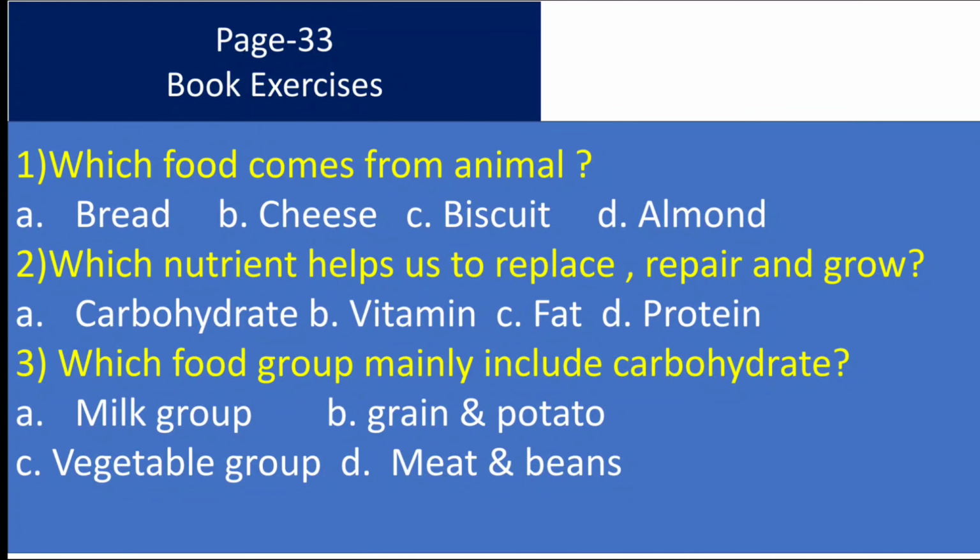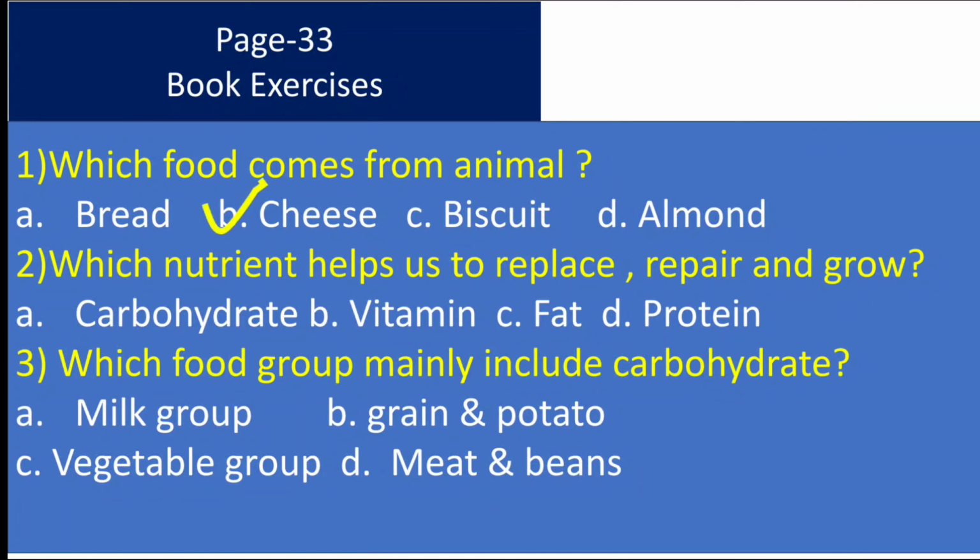Next is multiple choice question. First one is, which food comes from animal? Number A option is bread. Bread is made from wheat, so it is from plant source. Number B cheese. Cheese comes from milk, and milk from animal, so it is from animal source. Number C biscuit. It is made from flour, so it is from plant source. Almond comes from plant source. So the answer will be number B cheese.